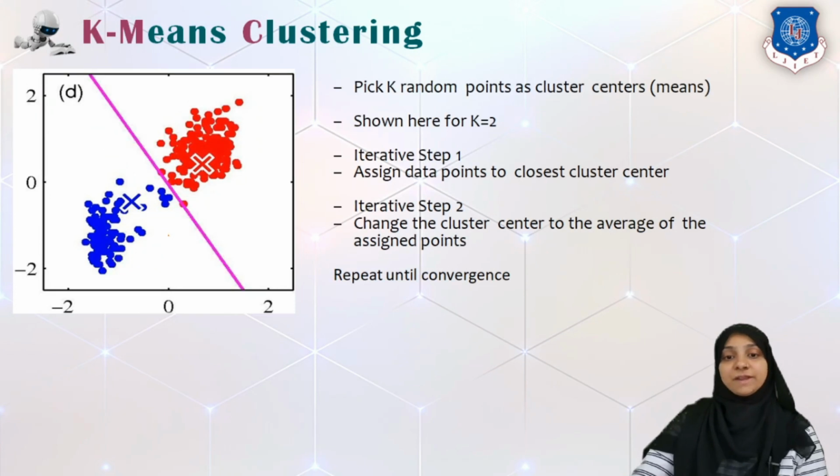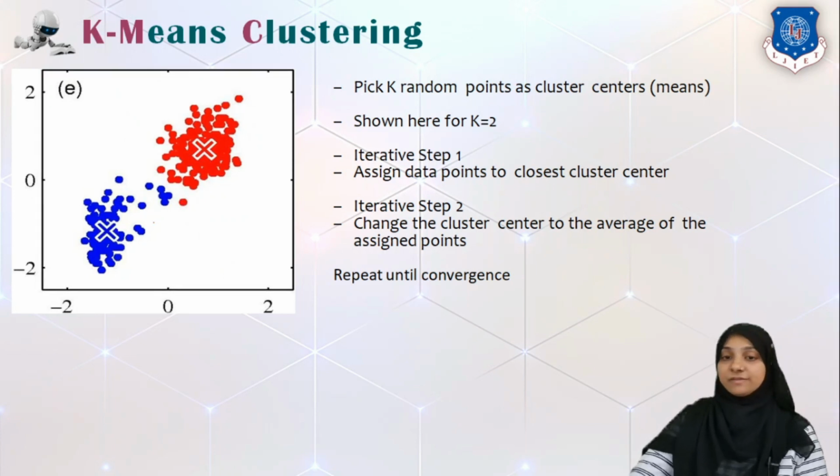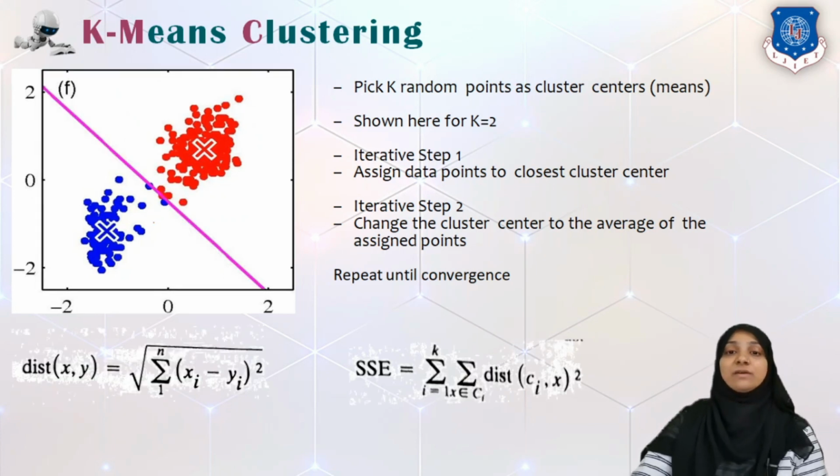We will repeat these steps. The reassignment is calculated, we recalculate the mean, and reassign the data points. Now the data points are not going to change their position or cluster, and neither is the mean going to change. So everything is now constant. That means we have found two different clusters.